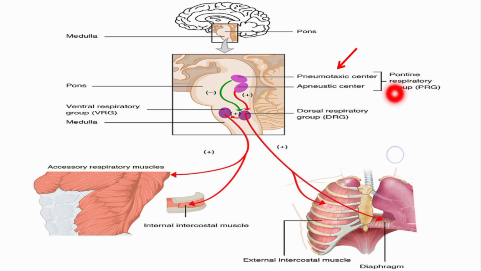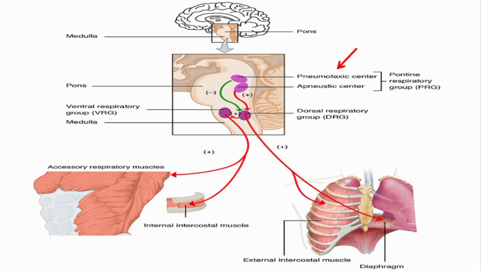Now, the second component of the pontine respiratory group is the apneustic center. We just said that the pontine center consists of the pneumotaxic center and the apneustic center. It is located in the lower part of the pons, and how it functions is very interesting. As you can see, the apneustic center inhibits the inhibitory effect of the pneumotaxic center on the DRG. I repeat, it inhibits the inhibitory effect of the pneumotaxic center on the DRG.